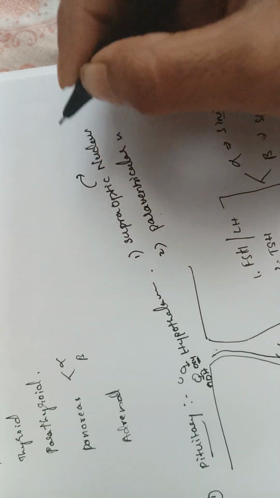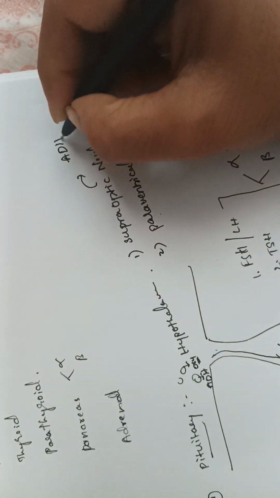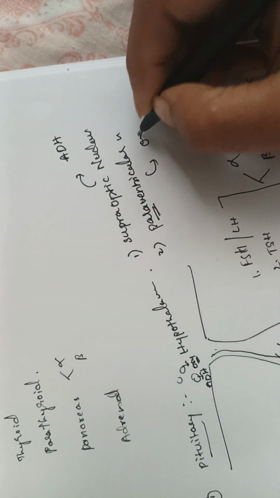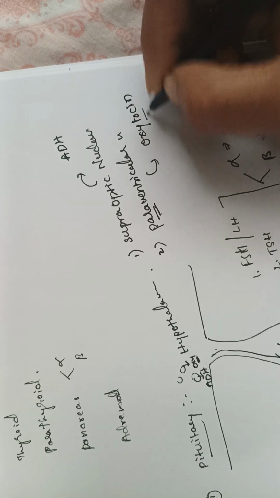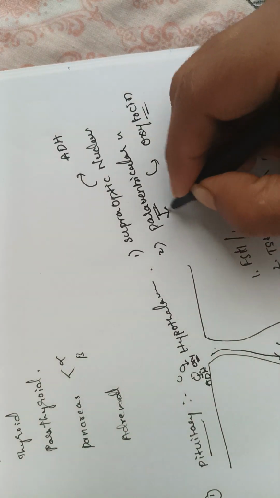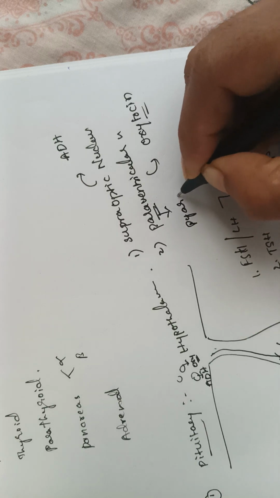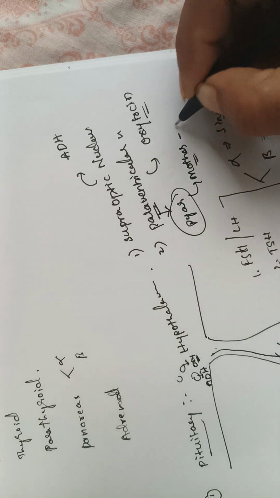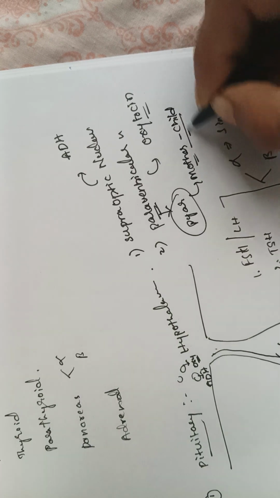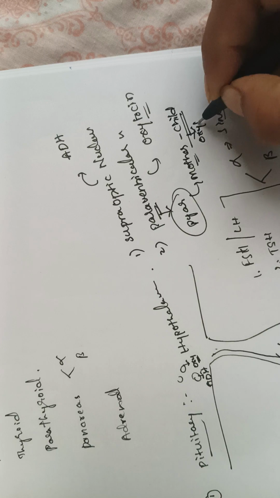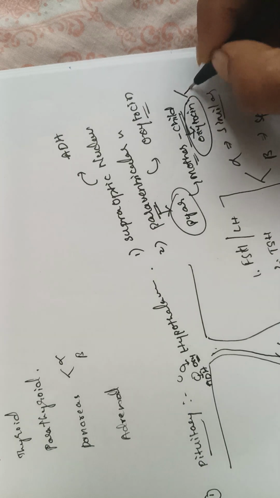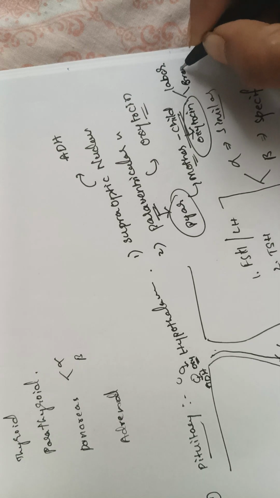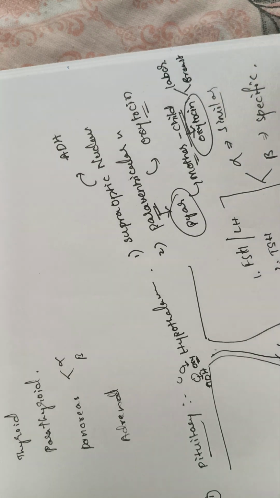This supraoptic nucleus secretes ADH, whereas paraventricular produces oxytocin. Okay, how will you remember this? Para means love, love means mom, mother, to the child. Secreted what? Oxytocin. You all know this, because during labor and during breastfeeding, what will the mother secrete?